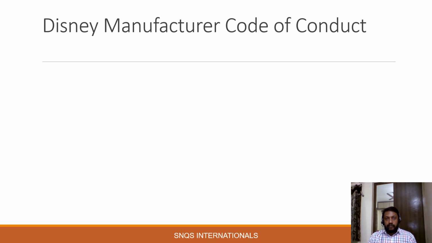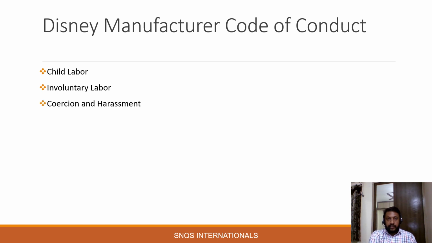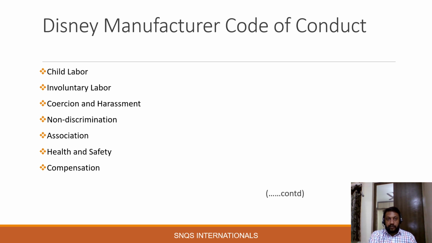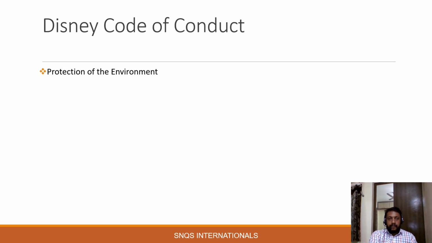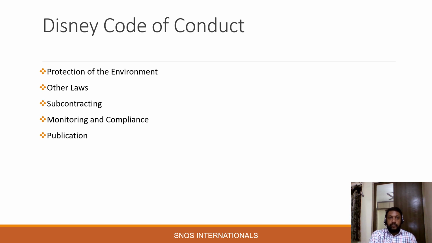The following is the manufacturer code of conduct that the vendor, as well as the facility where the Disney branded products are manufactured or traded, should follow. The code of conduct is as follows: child labor, involuntary labor, coercion and harassment, non-discrimination, association, that is freedom of workers' association, then workers' health and safety, workers' compensation, protection of the environment, other laws, subcontracting, monitoring and complaints, and publication. So this is the list of the code of conduct published by Disney.